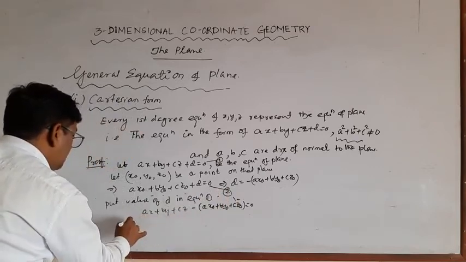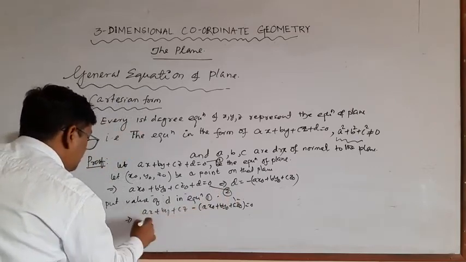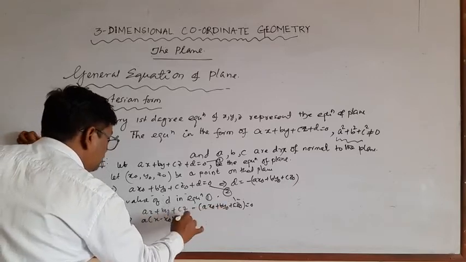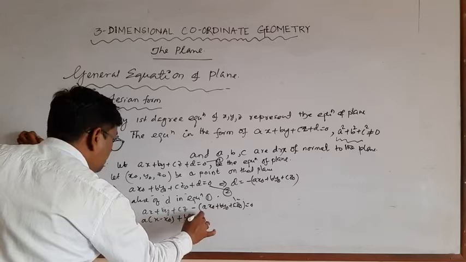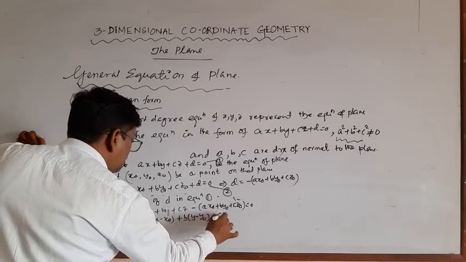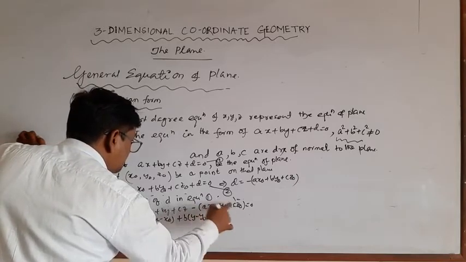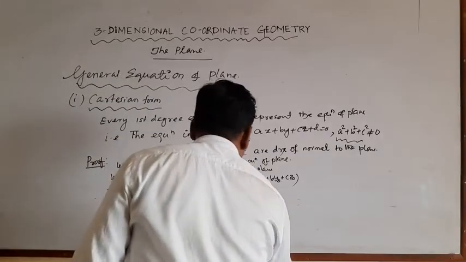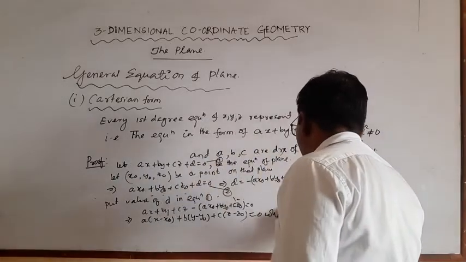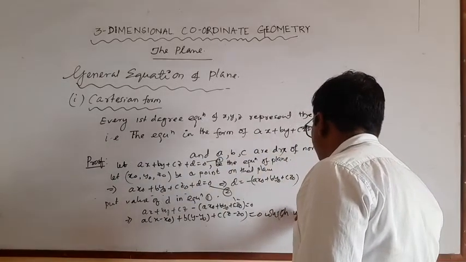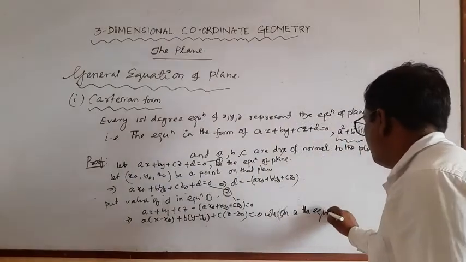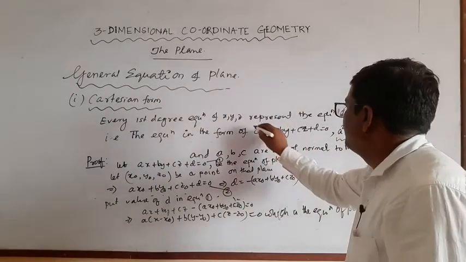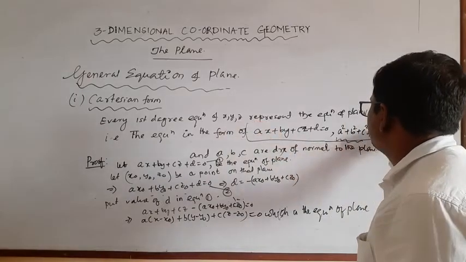Now a common here, so x minus x naught; b common, so b into y minus y naught; c common, c into z minus z0, is equal to 0, which is the equation of plane.